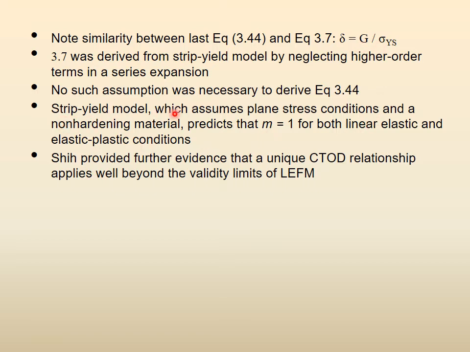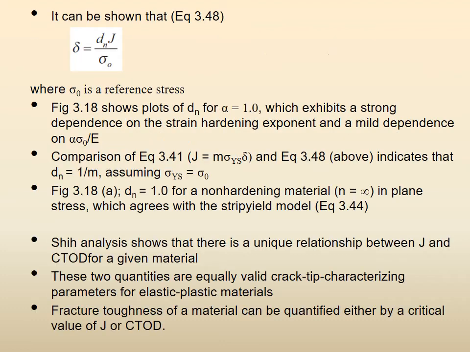Strip yield model assumes plane stress conditions and a non-hardening material, right? So I have now explained the non-hardening or the hardening part. It predicts that M is equal to 1 for both linear elastic and elastic plastic, and she provided further verification, right? So now you really understand what is a non-hardening material in terms of the stress strain equation of the plastic region, which is defined using the hardening parameter n.